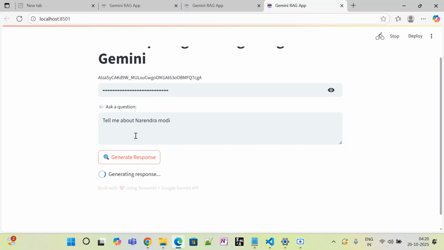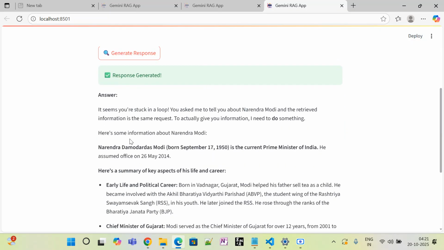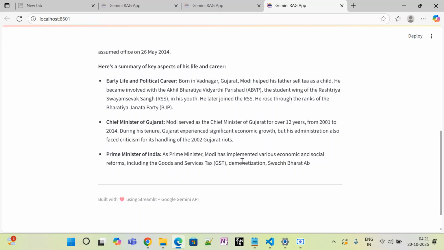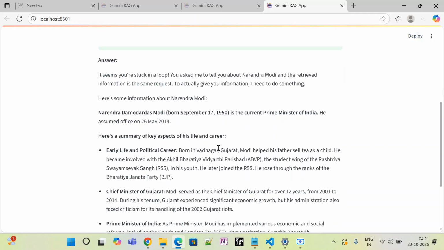So I want to get the response to, tell me about Narendra Modi. This is how the response is generated. Here is the summary of his career: early life and political career, born in Vadnagar, Gujarat. Modi helped his father. Prime Minister of India, he implemented various economic and social reforms like GST, demonetization, and Swachh Bharat, maybe. This is how it generated the 300 tokens.